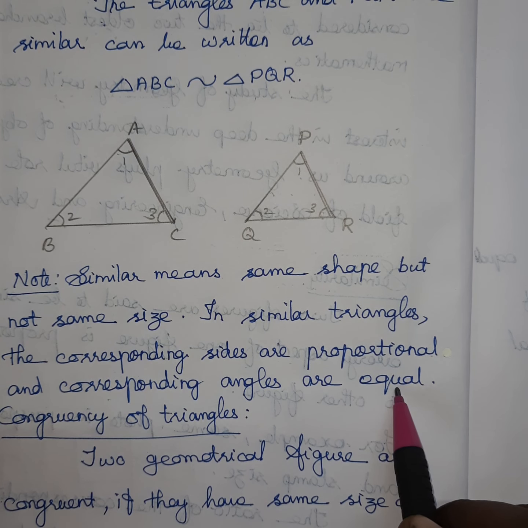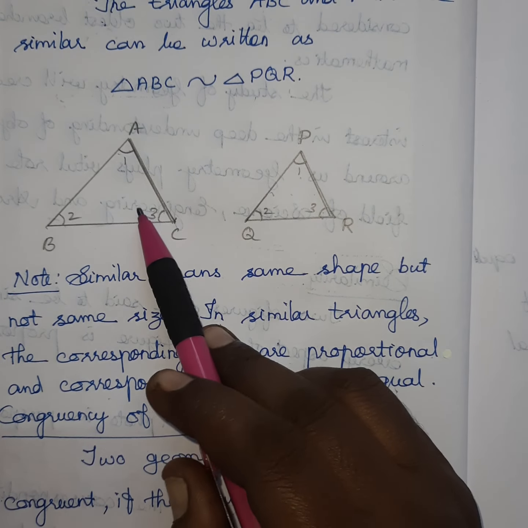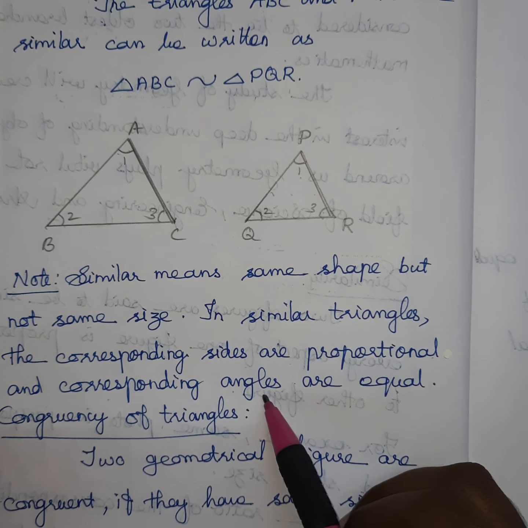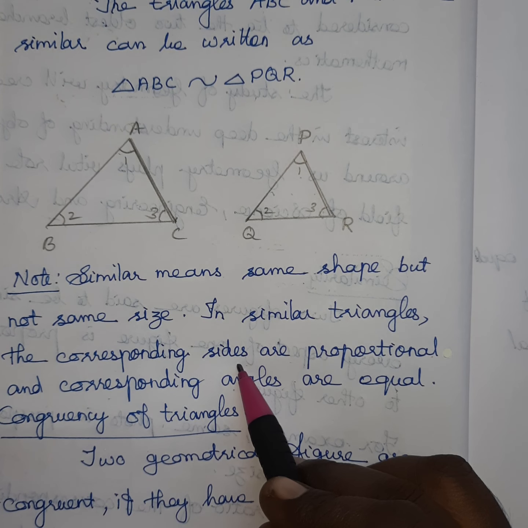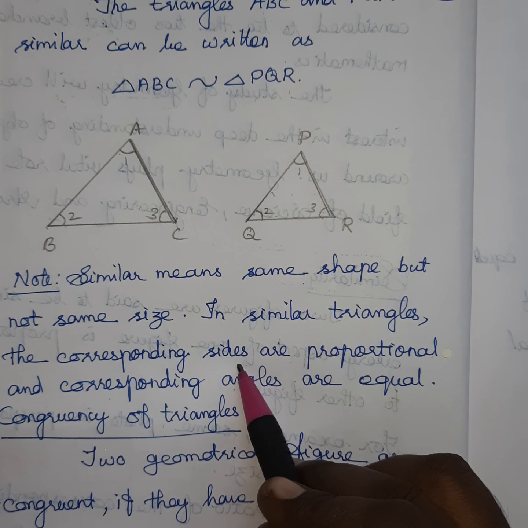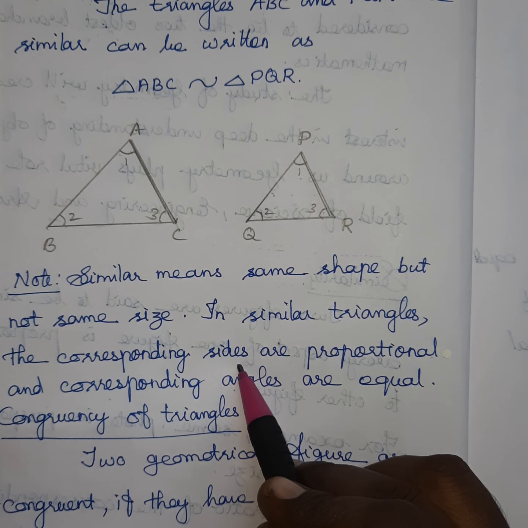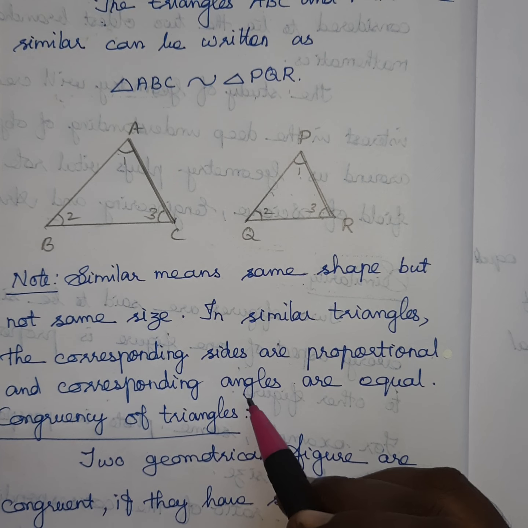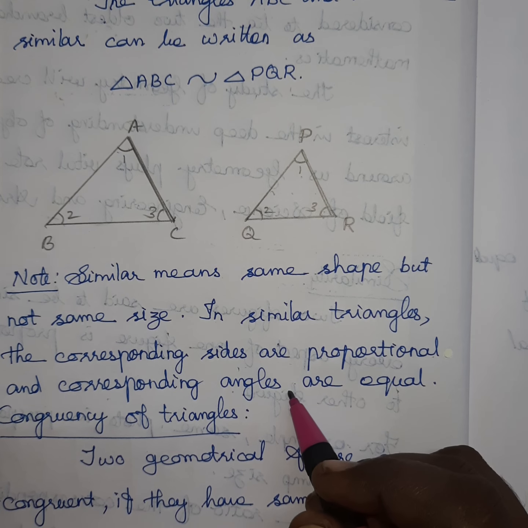That is the only important thing. In similar triangles, corresponding angles are equal but the corresponding sides are proportional. There is no need for the corresponding sides to be equal. Understood? When I said the passport size and stamp size photo, there also we will get equal angles but the length will differ. That is why here we say corresponding sides are proportional and corresponding angles are equal.